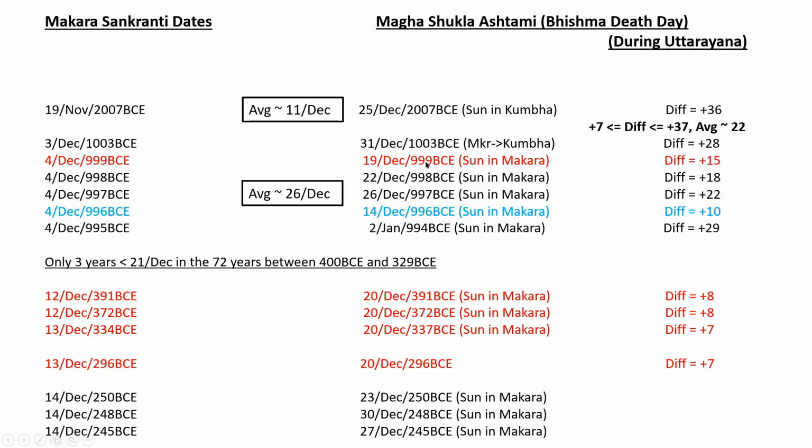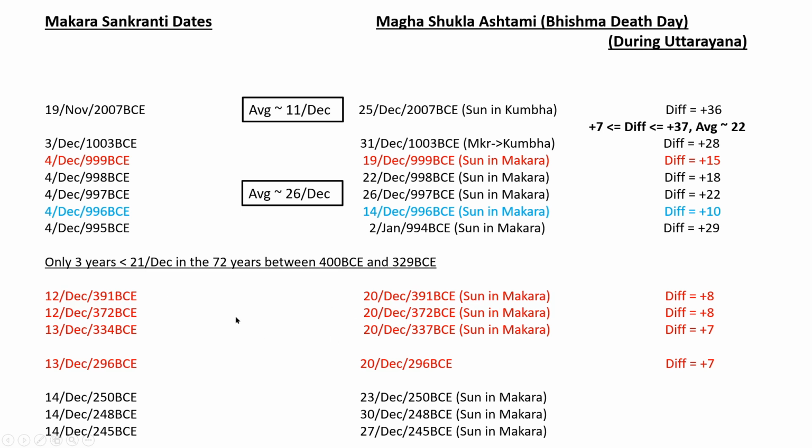So there are a lot of these days also in the 1000 BCE range. But when we come to after the 400 BCE range, these become very rare, because the Makara Sankranti is happening around 12th, so the average increases. Between 400 BCE and 329 BCE, which we checked, the 72 years period, there are only 3 years where the Ram Navami day, not Bhishma's death day, is below 21st December. That's just 28th December, very close.